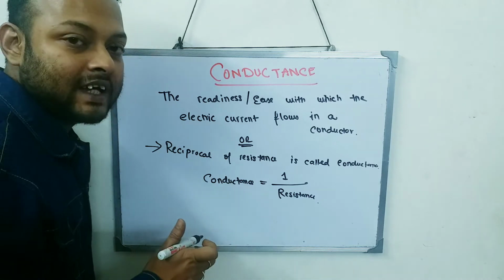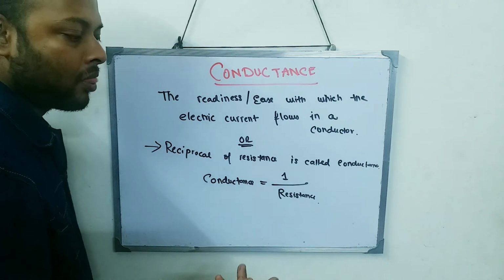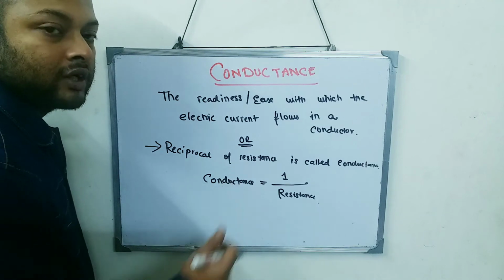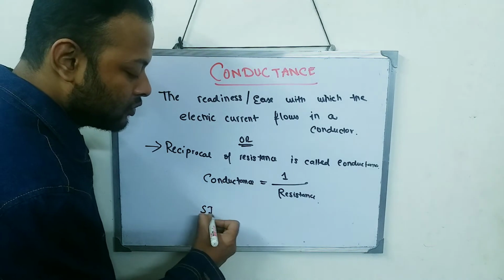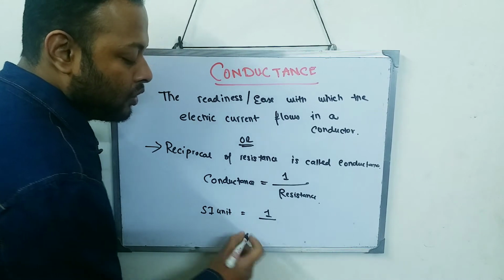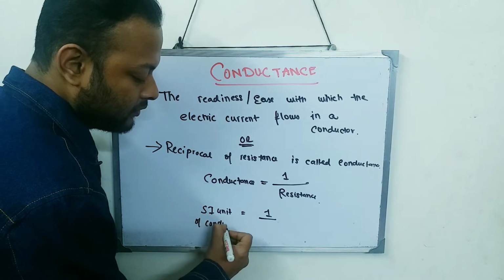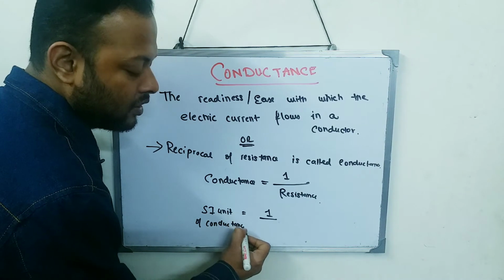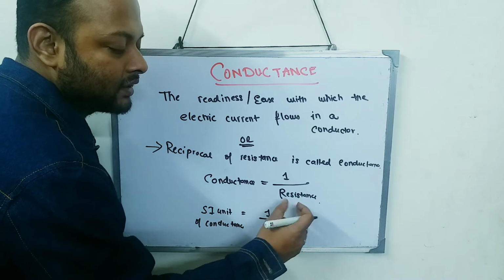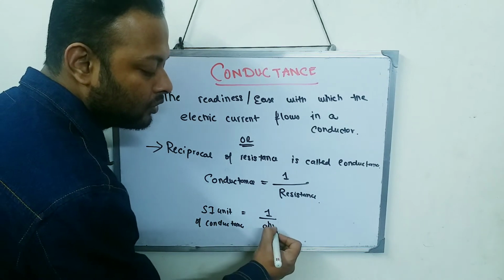If I look at the SI unit, the SI unit of resistance is ohm. So what is the SI unit of conductance? Conductance is 1 by resistance. The SI unit of resistance is ohm.